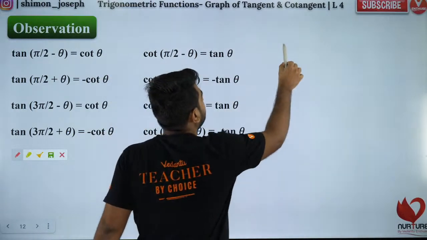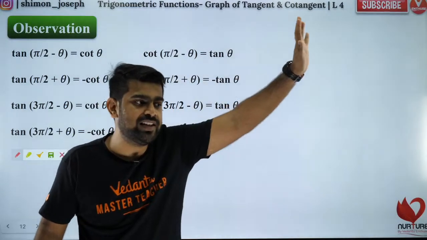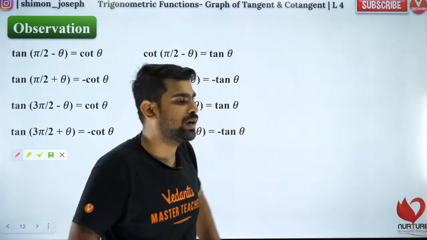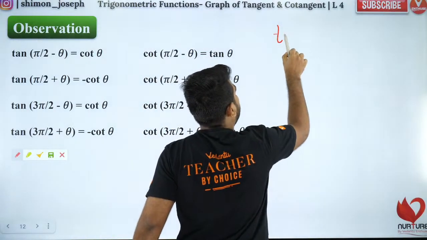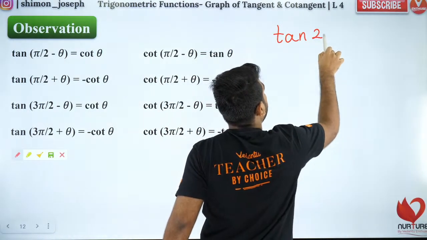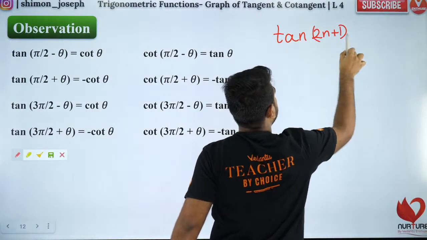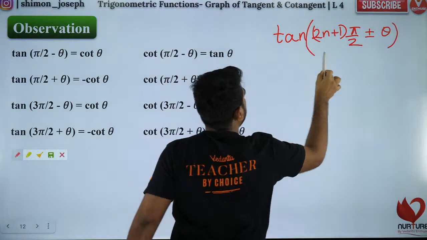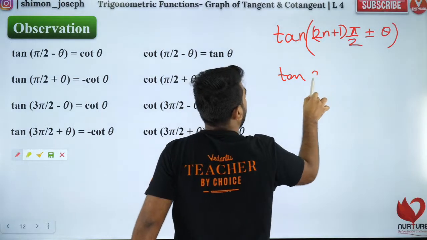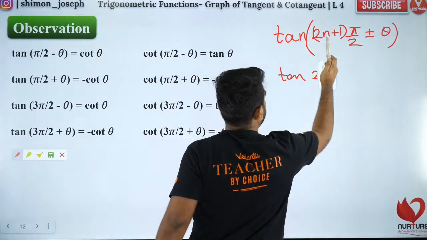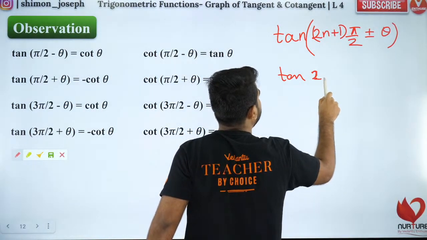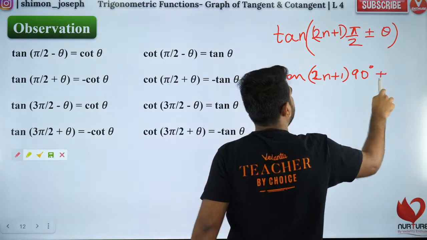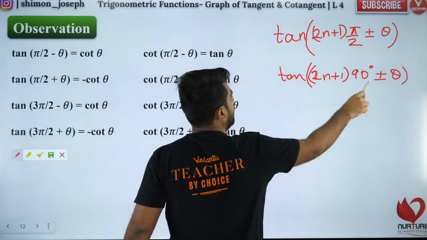So people, next formula. So that formula is clear. Integral multiple of pi plus or minus theta is clear. Now what I'm going to teach you is tan of odd multiple of pi by 2, odd multiple of pi by 2 plus or minus theta. And I'm going to teach you tan of odd multiple of 90. I'm teaching you in both degrees as well as radians so that you don't get confused. Odd multiple of 90 plus or minus theta.